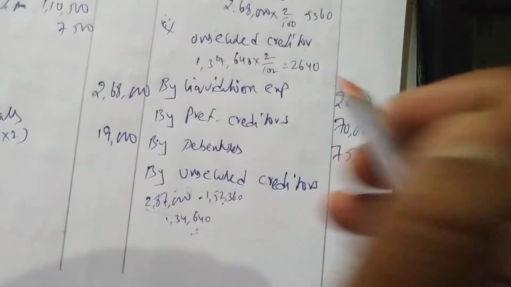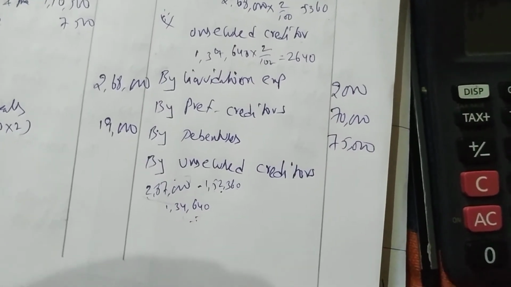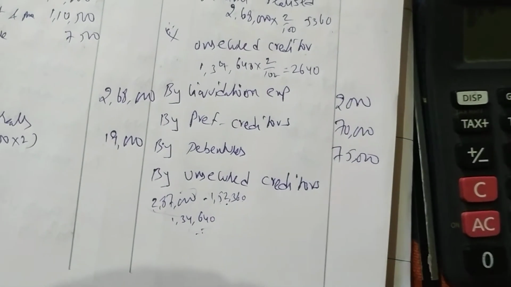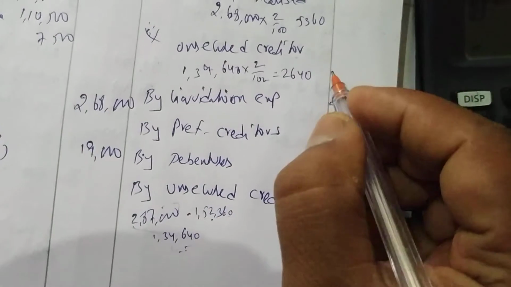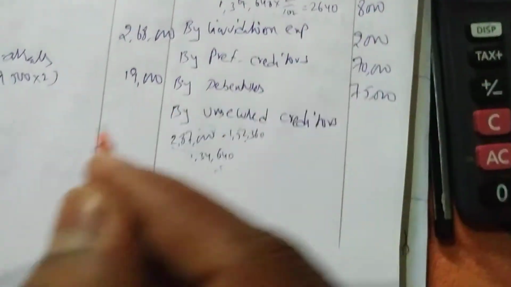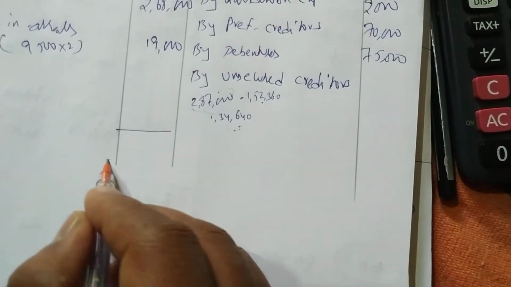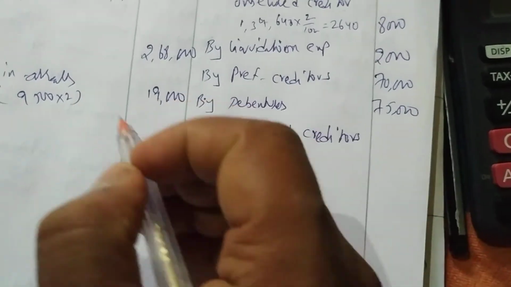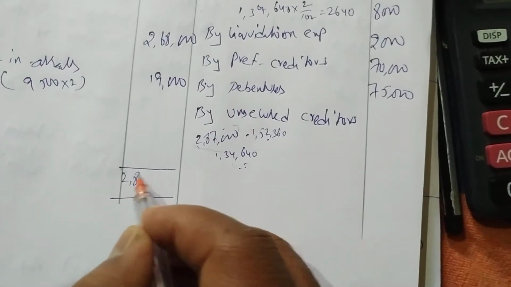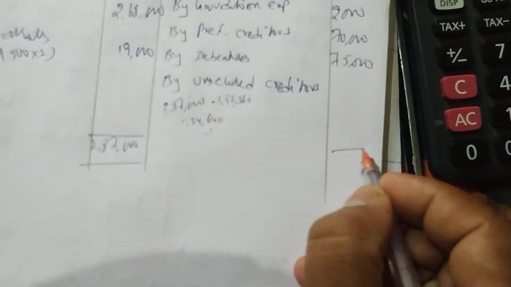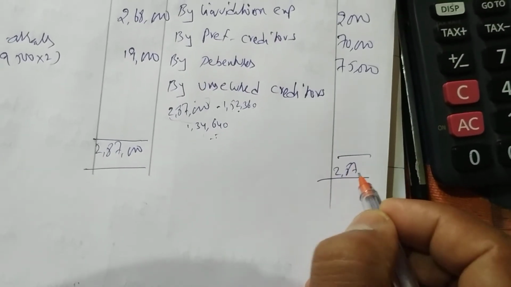So we'll write all this: 5,360 plus 2,640, so 8,000 we are writing as remuneration. Okay, we'll do the total of the asset side now. The total of the asset side is 2,87,000. Here also we will write 2,87,000.